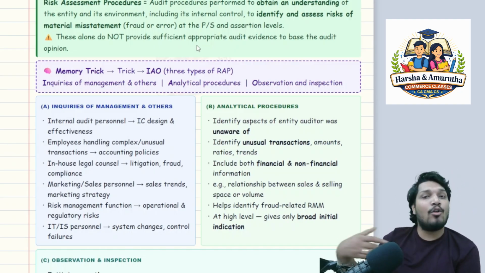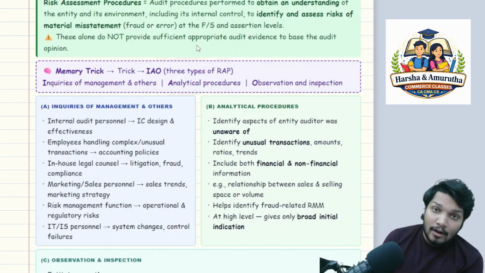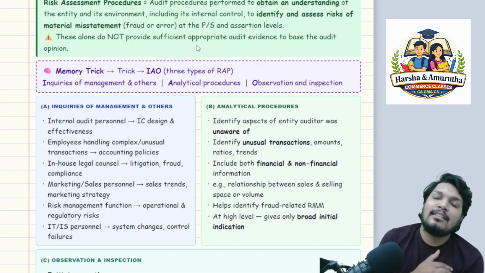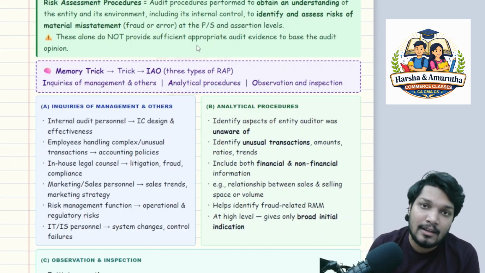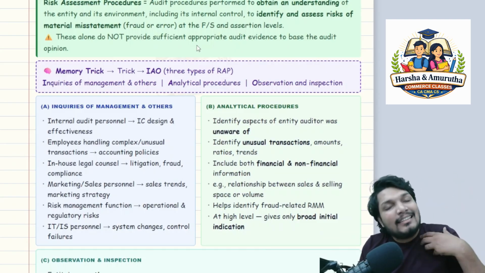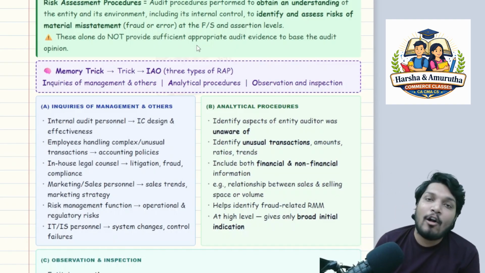That we will learn more when we come to SA 500. But for now, understand that risk assessment procedures alone will not be sufficient for you to get the sufficiency and appropriateness of audit evidence to base your audit opinion in the final audit report. To have that confidence, these procedures alone are not enough. You have to apply the further audit procedures.